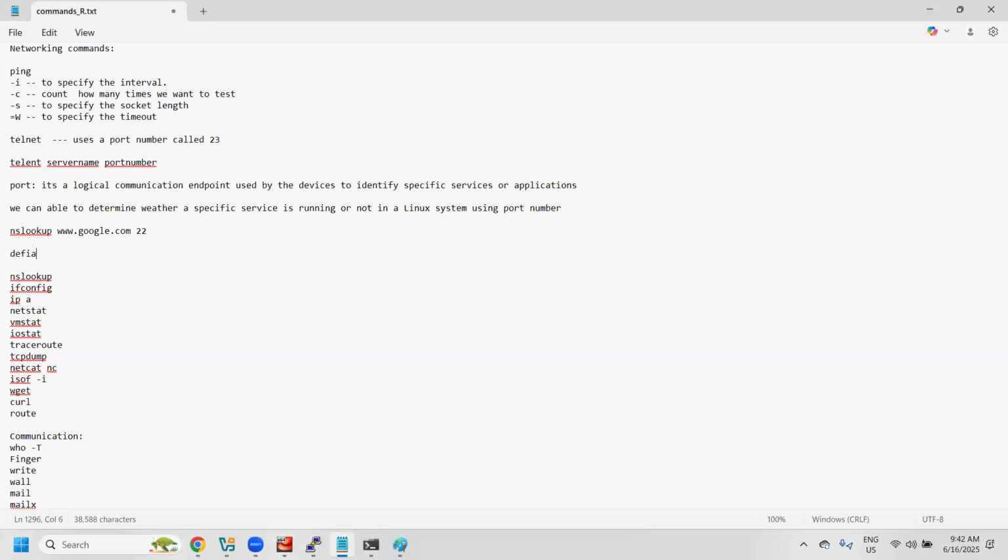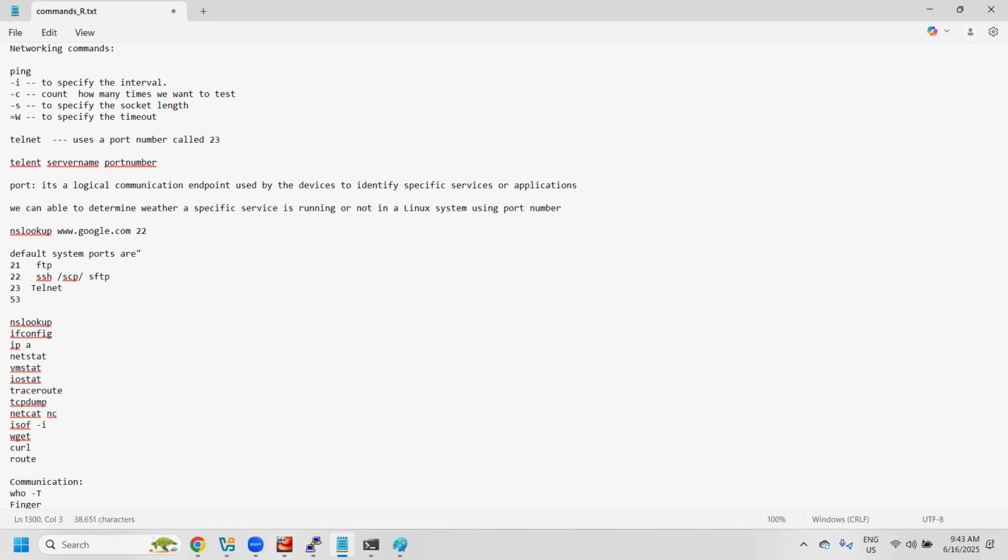The default system port numbers are, for example, 21, which is for FTP. 22 is for SSH, SCP, and SFTP, so these all use port 22. We also have 23, used by telnet, and the protocol is TCP only.